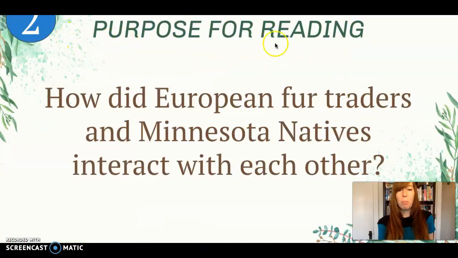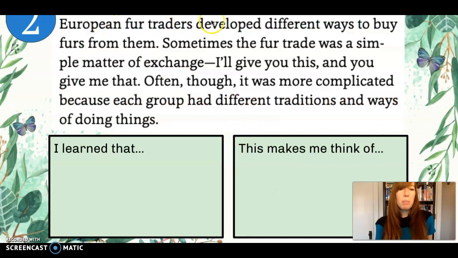Second purpose question, purpose for reading: How did European fur traders and Minnesota natives interact with each other? Because the American Indians did not use money, European fur traders developed different ways to buy furs from them. Sometimes the fur trade was a simple matter of exchange: I'll give you this and you give me that. Often, though, it was more complicated because each group had different traditions and ways of doing things.